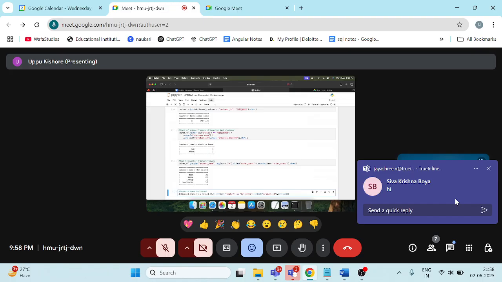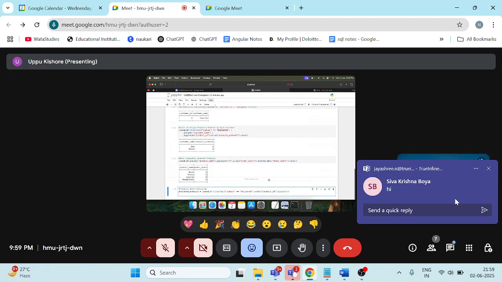So this will give the delivered products, but what we want in our question is the products that were never delivered. So we want the product details. First we'll use the products data frame. The products data frame, we'll join this data frame with these delivered products. How to do that? products dot join, and we have to give that data frame name. And what is the common column in these two? Product ID. Product underscore ID.